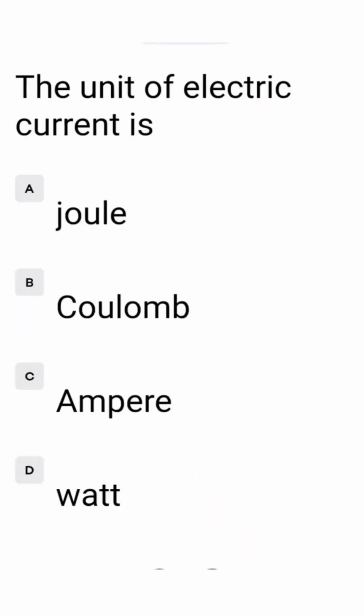The unit of electric current is option A joule, option B coulomb, option C ampere, option D watt. The correct answer is option C, where it is written ampere. The unit of electric current is ampere. So we tick option C.